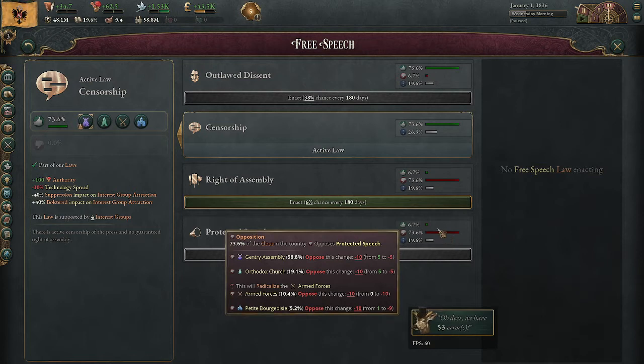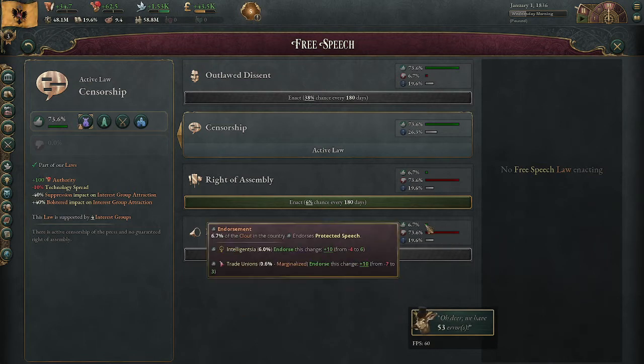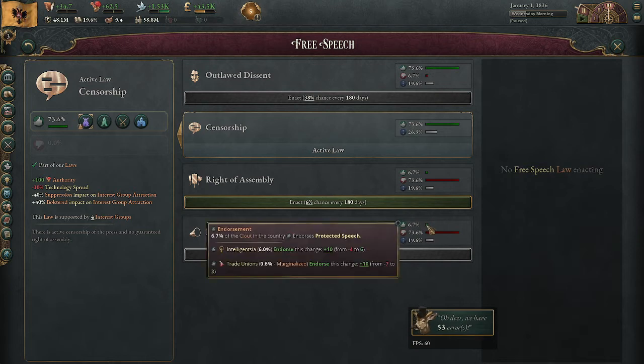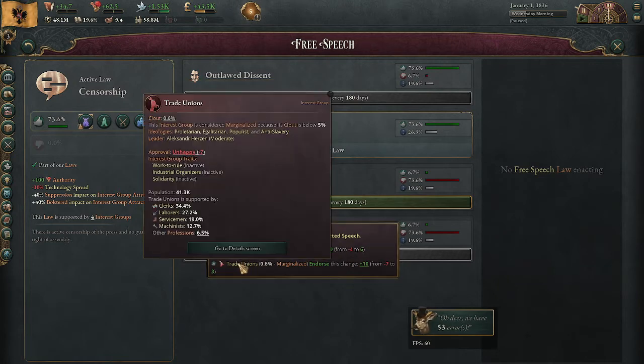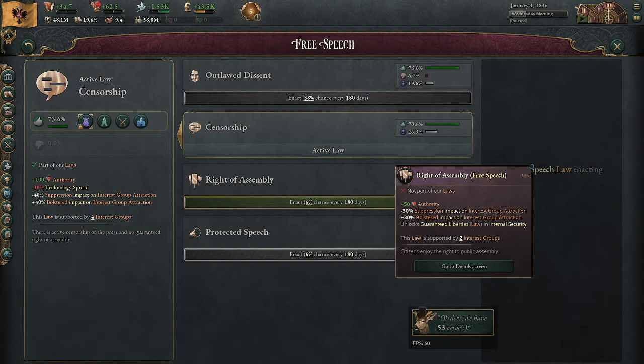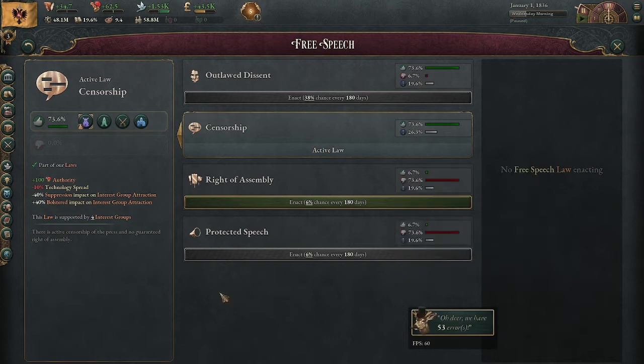It's going to be a little easier if it's either intelligentsia or trade unions, because of who cares about protected speech usually. But both of those are incredibly strong late game things to be associated with because of the migration and the extra working pop. So free speech, again, it's mostly just how do you interact with your interest groups and how much do you want out of them.